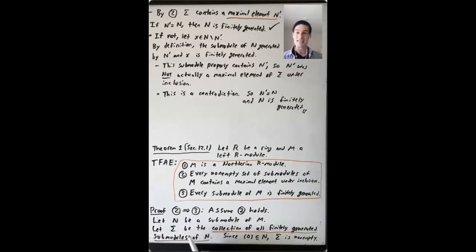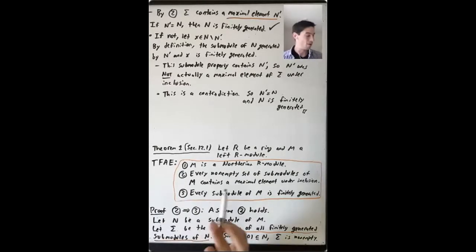So the clever idea of this argument is to let sigma be the collection of all finitely generated submodules of N. Okay, first, we know something about non-empty collections of submodules. So let's see that this is non-empty. 0 is in N because N is a submodule. So certainly there's at least one element in sigma.